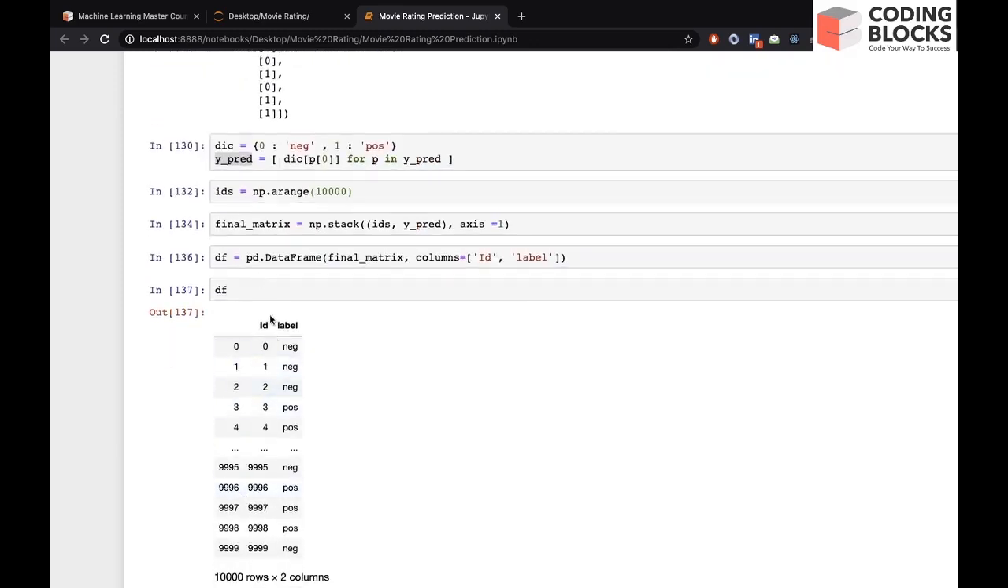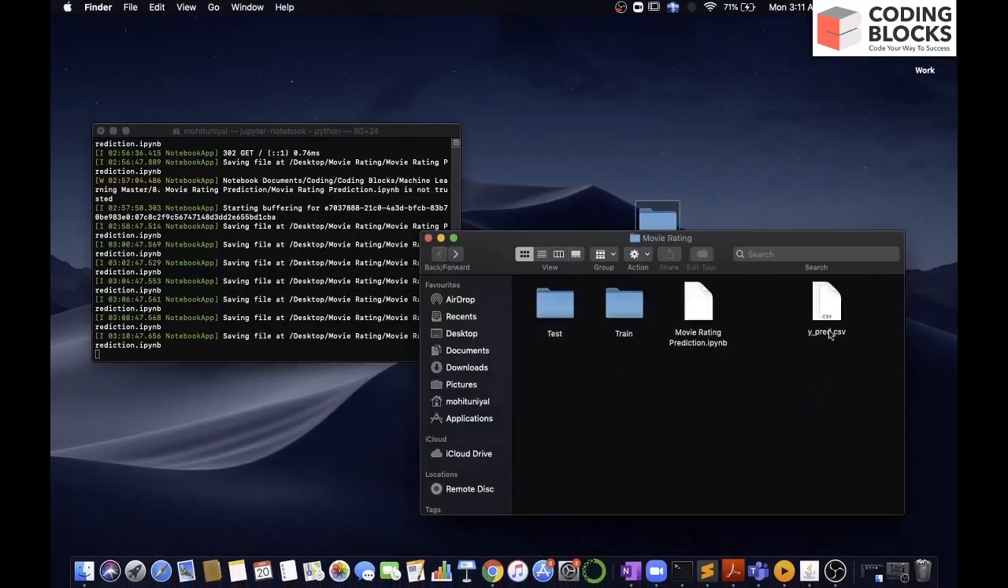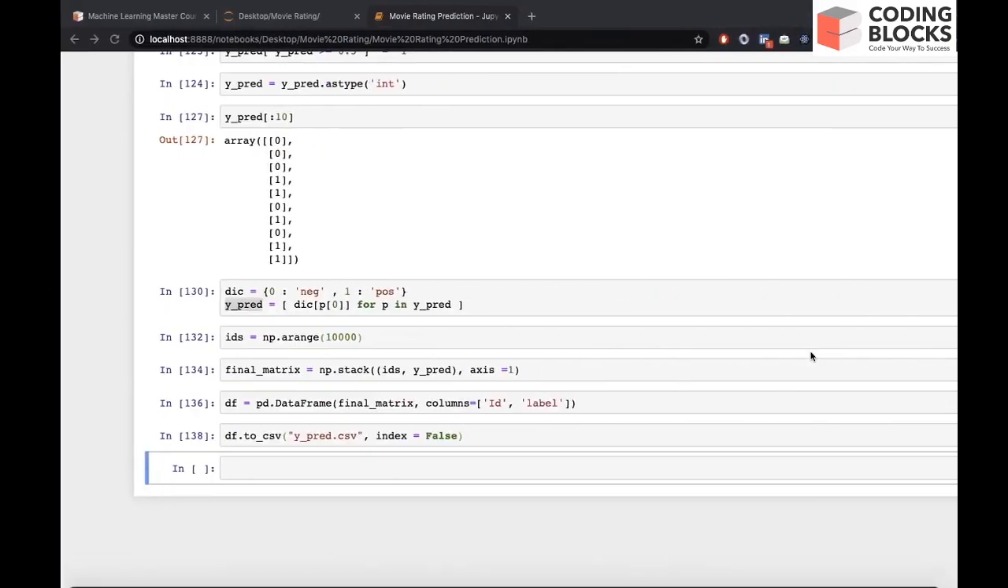Because we got the IDs, we got the labels, and we have this function to_csv to convert this data frame into CSV, and we will say ypred.csv, and one parameter we have to provide, index is equal to false, because we do not want this thing. You can see this thing. We do not want this thing to come in our CSV file, so we will say index is equal to false, right? So hopefully we should get, yes, we get ypred.csv.